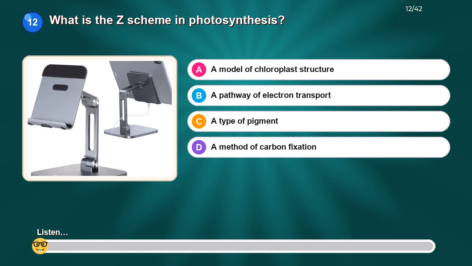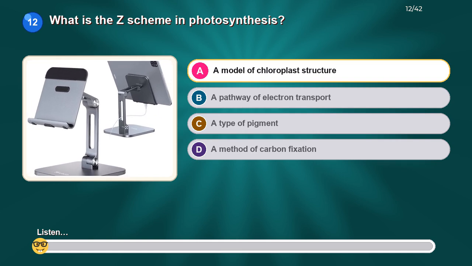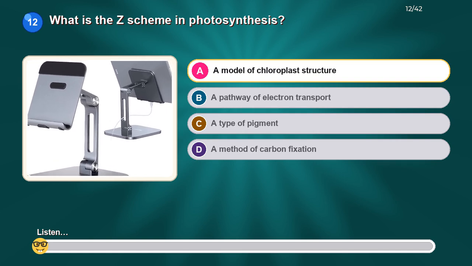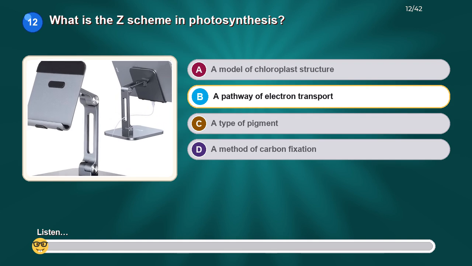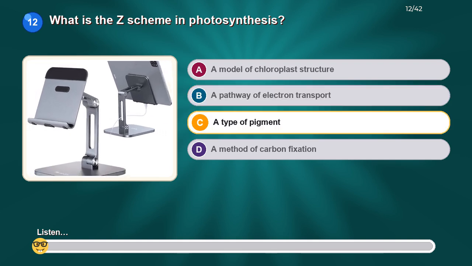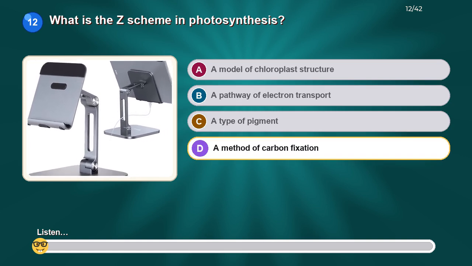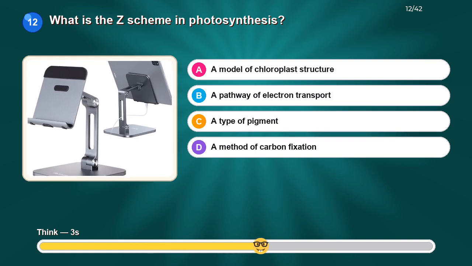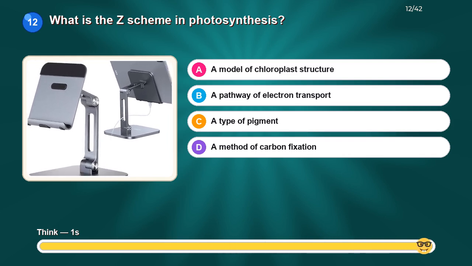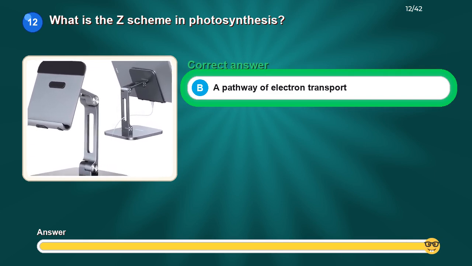What is the Z scheme in photosynthesis? Option A. A model of chloroplast structure. Option B. A pathway of electron transport. Option C. A type of pigment. Option D. A method of carbon fixation. The correct answer is a pathway of electron transport.